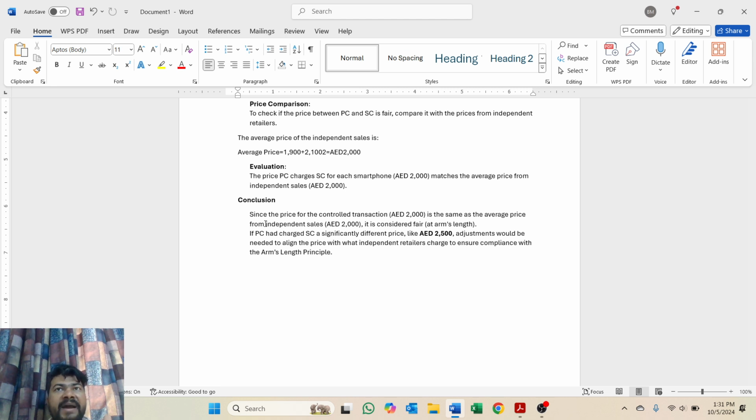If the parent company charges the subsidiary company a significantly different price, like 2,500 dirham, in that case adjustment would be needed, which will align the price with what the independent retailers charge, to ensure compliance with the arm's length principle.